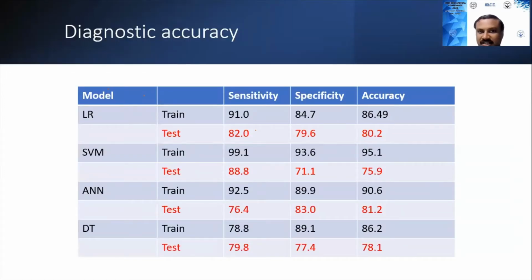Looking at the diagnostic accuracy table, 70% of the data was used as training data and 30% as test data. As evident, the SVM model has the highest sensitivity and specificity of 99 and 93% respectively, but it has dropped in the test sample. It is evident from the table overall that none of these algorithms have a sensitivity or specificity more than 88%,